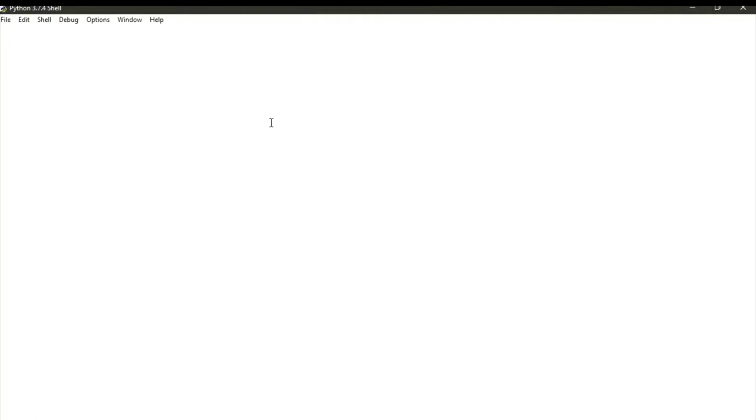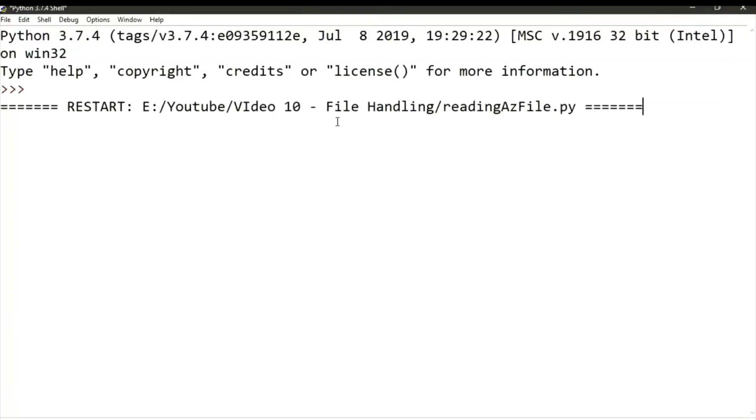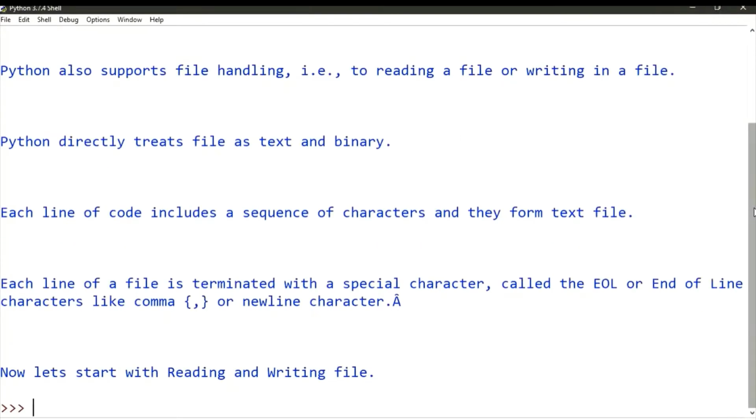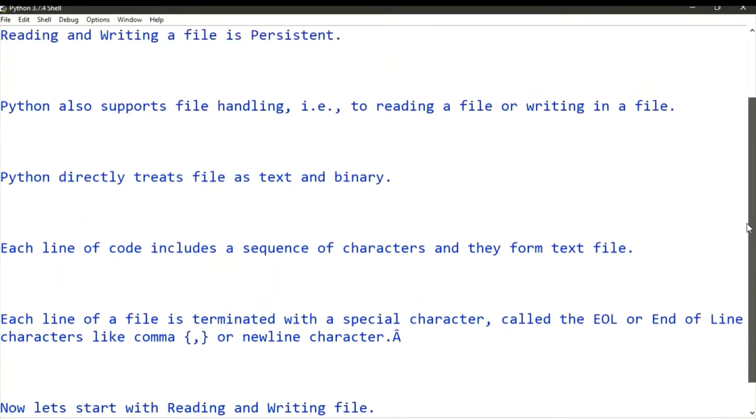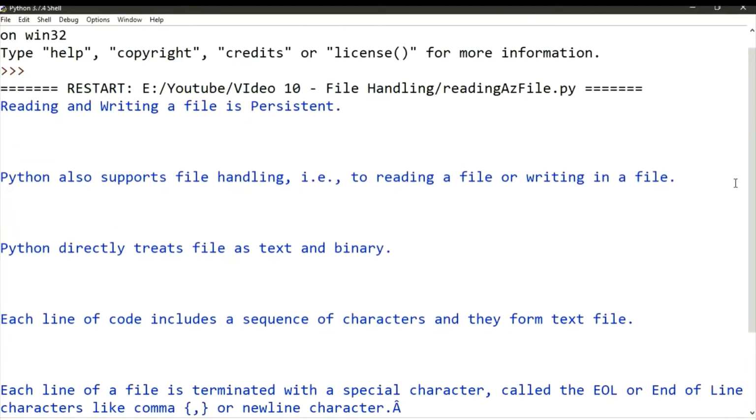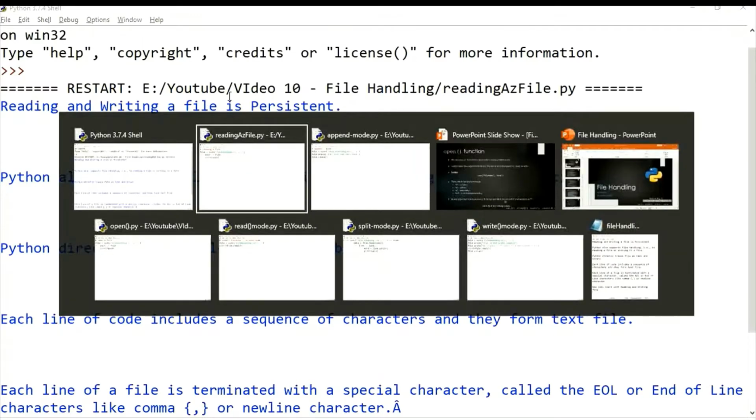So let's run this. What happens? I'm going to open a shell, of course. Here we have all the lines which are there inside that file. This is what the first slide was, reading a file. So this is how we read a file. Do you get that?